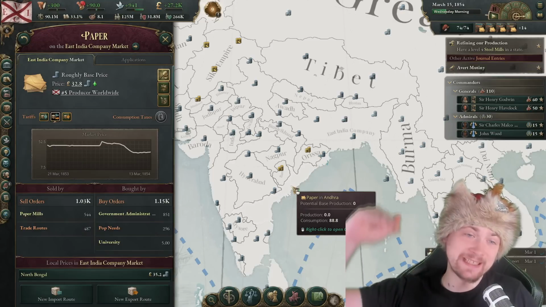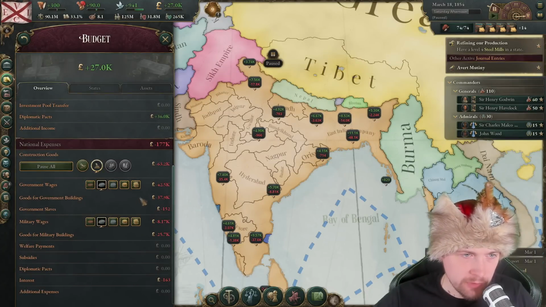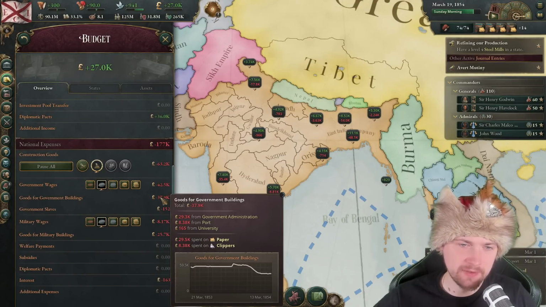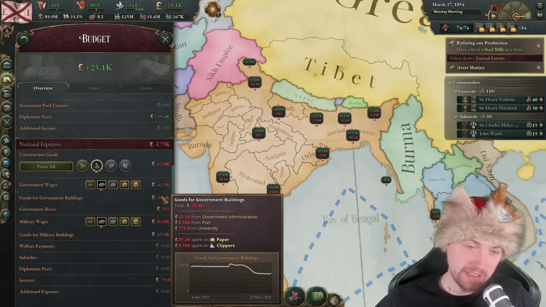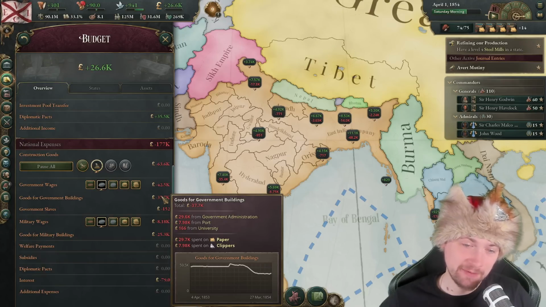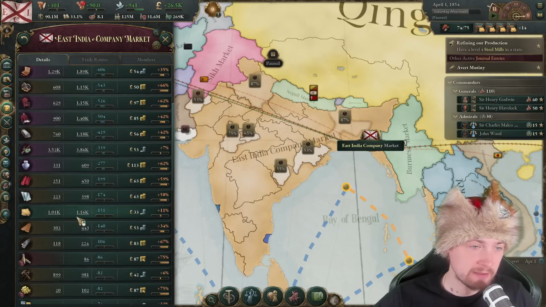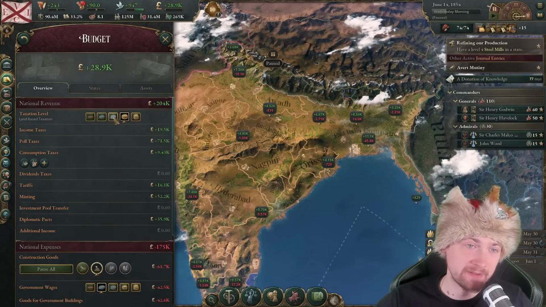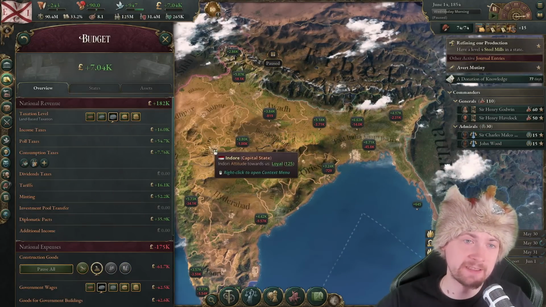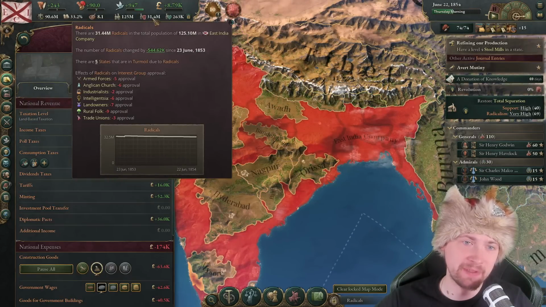This is what you love to see. The steady decrease of the prices of paper. That already allowed me, if you go to the government spending, you see I'm right now spending 41,000 on paper, and we're gonna decrease this even further, 29. You can see the decrease of the goods price is pretty much similar to the decrease of the price of paper. After all of these improvements, I have 30,000 of balance, so I can go ahead and decrease my taxes again to keep bringing up the standard of living and decreasing the amount of the radicals.